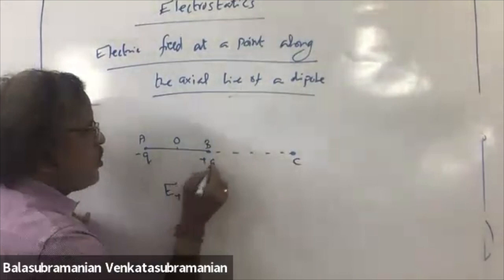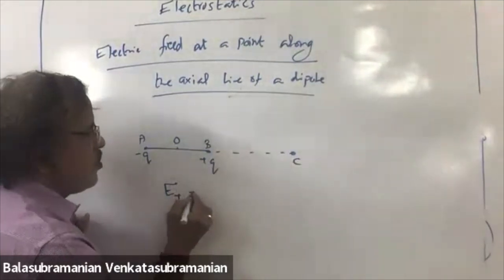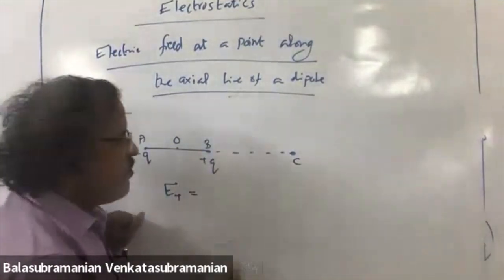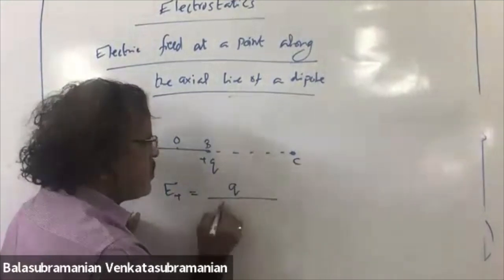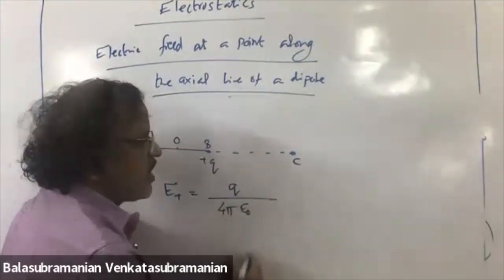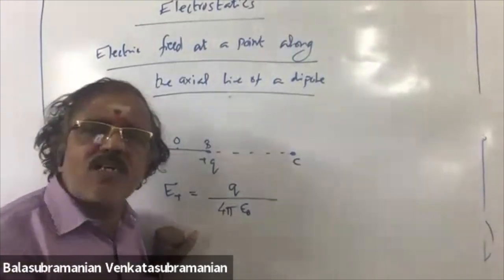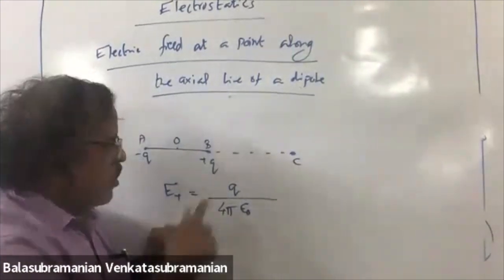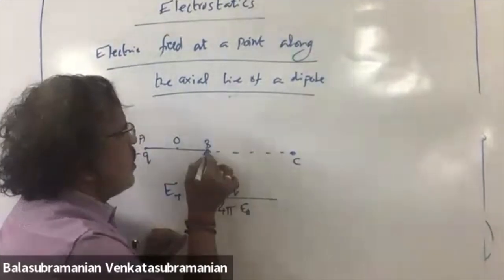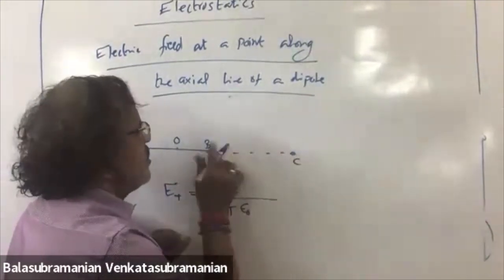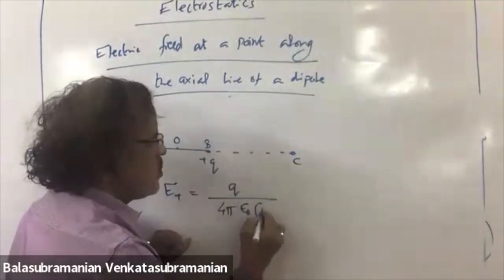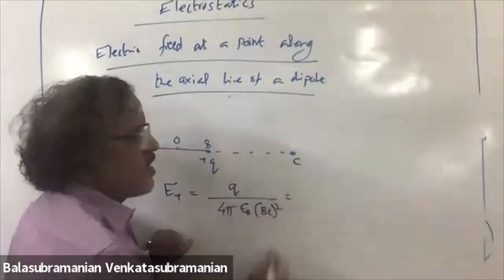So due to positive charge plus Q, what is the formula? For a point charge, the formula of electric field is Q by 4 pi epsilon naught r square. Q by 4 pi epsilon naught, the distance between these two is BC square.